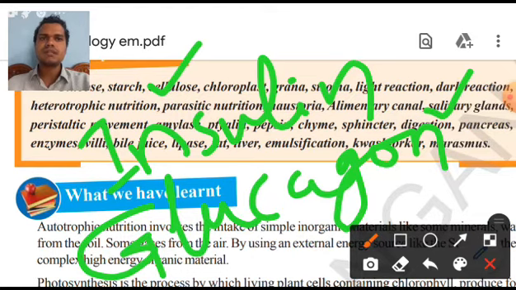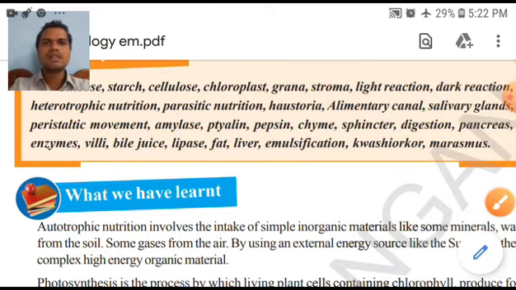That will be done by insulin. So here you should remember that insulin will reduce the sugar levels in the blood, and glucagon will increase the sugar levels in the blood. If you want to do the work, glucagon is necessary. If you want to relax and stop the work, then you require insulin. This is very simple.